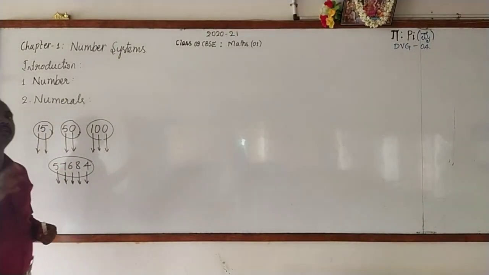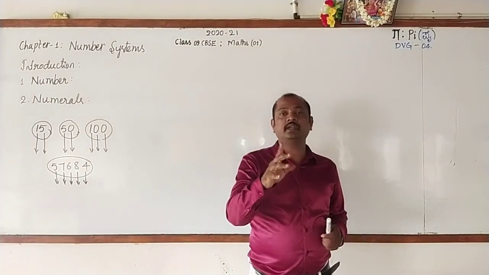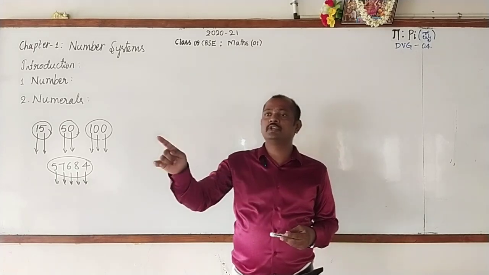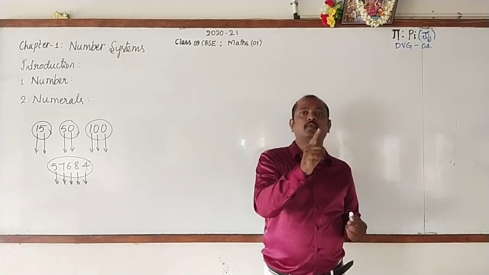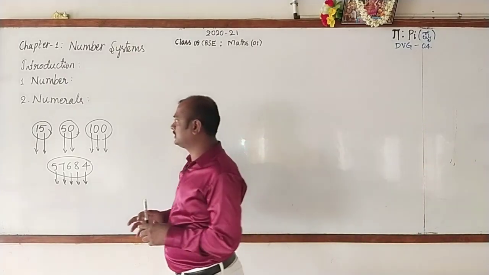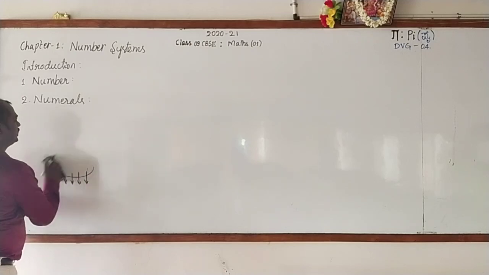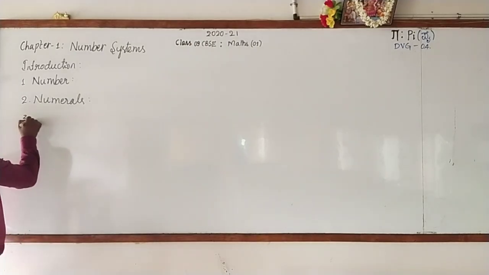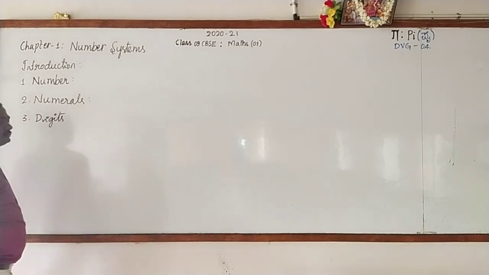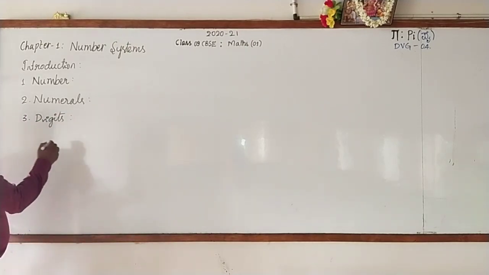Do you know how many digits are there in mathematics? Yes, there are 10 digits in mathematics, and these digits are 0, 1, 2, 3, 4, 5, 6, 7, 8 and 9. Total 10 digits. So write down the third one, digits.